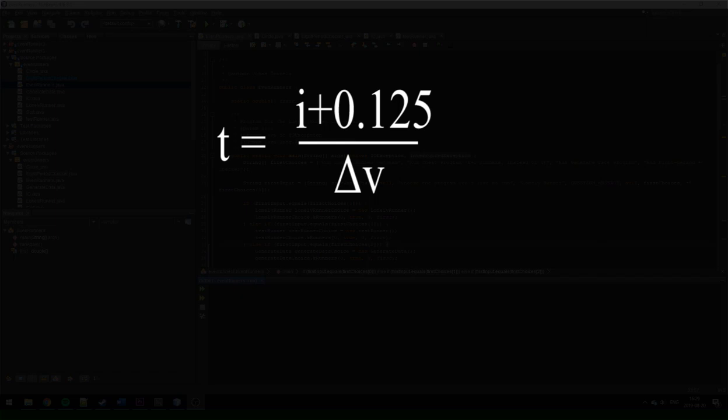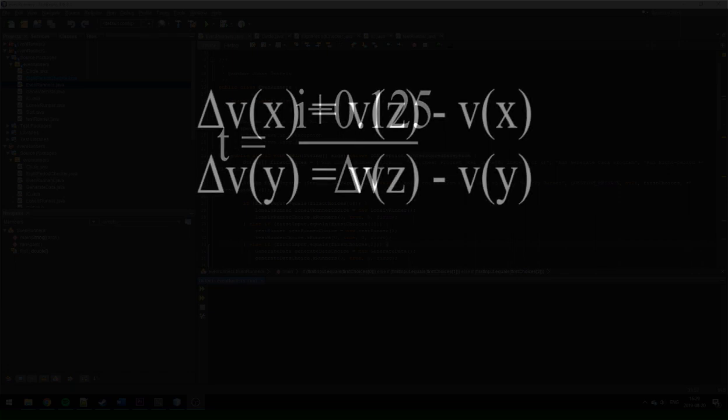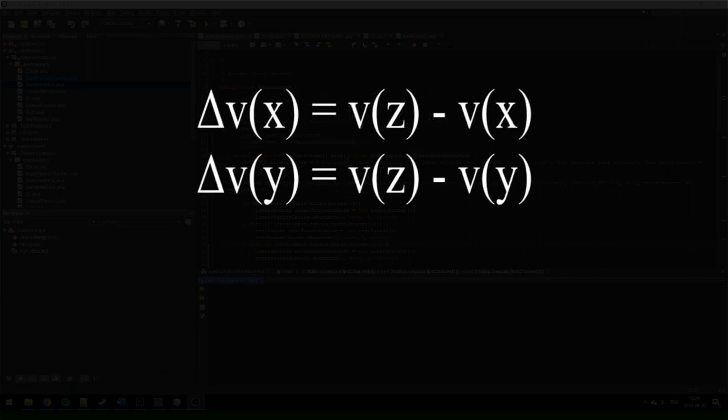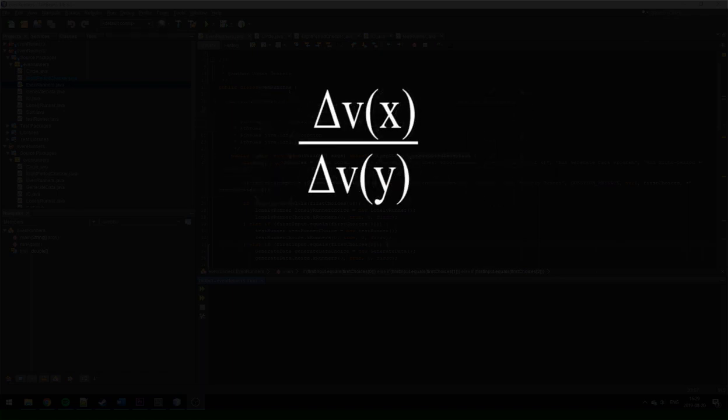And this must be the case for every different delta v for a certain runner. Now, looking at the correlation between 2 different delta v, let's call them delta Vx and delta Vy. Delta Vx being the difference in velocity between a runner x and a runner z, and delta Vy being the difference in velocity between a runner y and a runner z. We can use this ratio of the two delta V values to see what the distance is between a runner y and runner z at the time t when the distance between runner x and z is a certain distance.